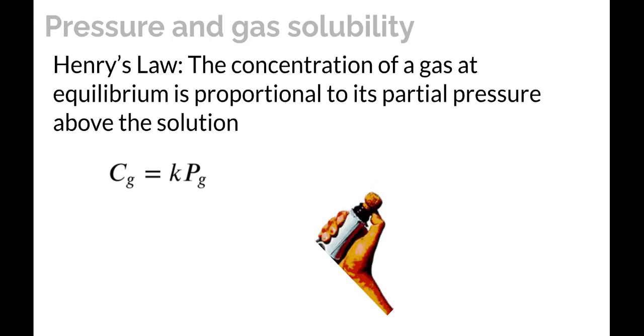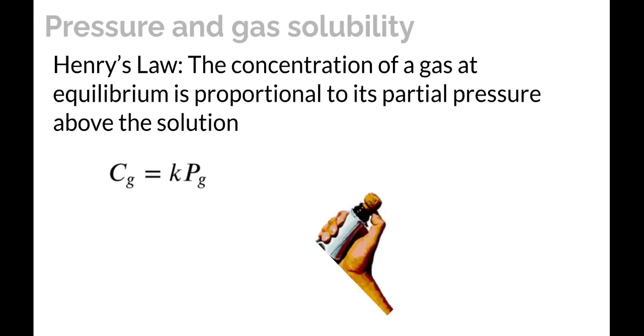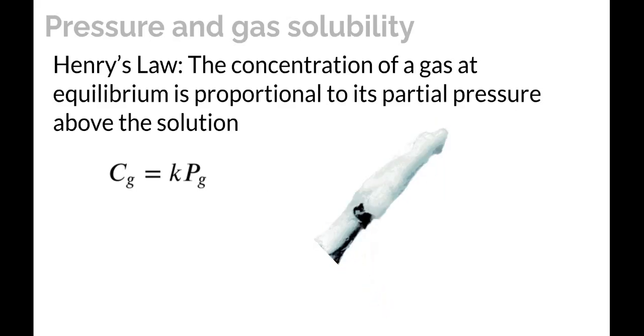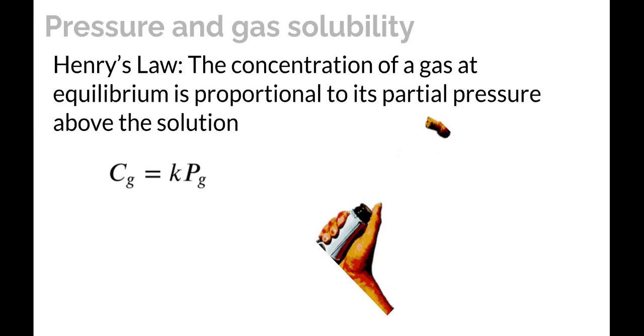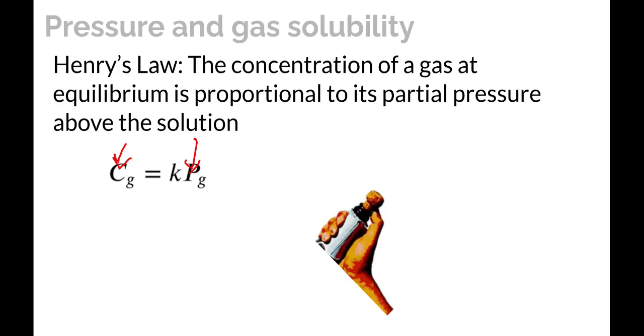So in the case of a carbonated beverage like champagne here, the carbon dioxide pressure in the space up above the liquid is very high. That allows a large amount of carbon dioxide to be dissolved in the champagne. Once you pop the cork off, much less can stay dissolved in there, and so that's why you get all these bubbles foaming out of the champagne or whatever carbonated beverage it is when you release the pressure. Because as the pressure drops, the allowable concentration, the solubility, will also go down. And so it comes out of the solution and you see it as a gas, which is bubbles.